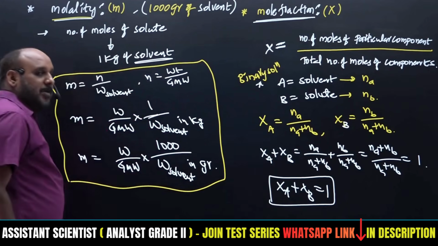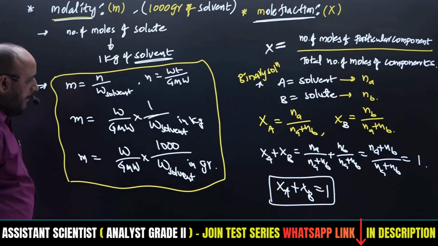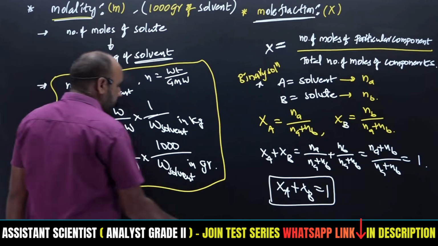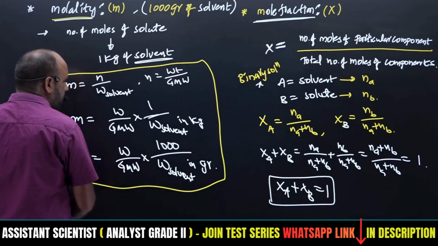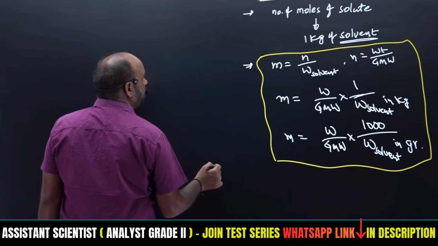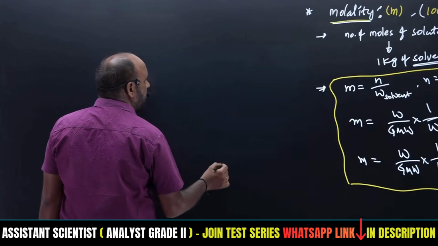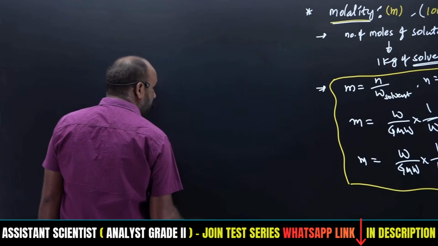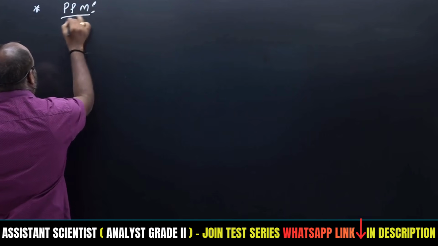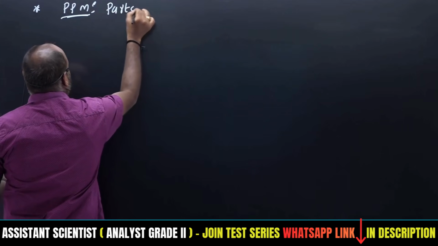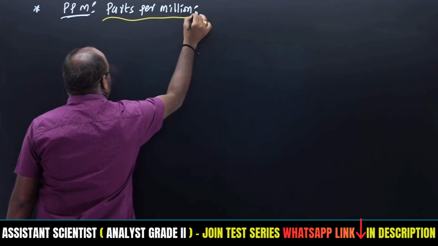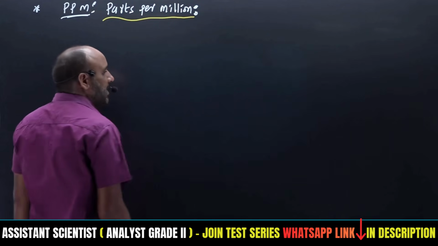After this mole fraction, one more will be there. That is ppm, parts per million. This molality and parts per million will be used for hardness of water. ppm means how many parts of solute are present in 1 million parts of solution.